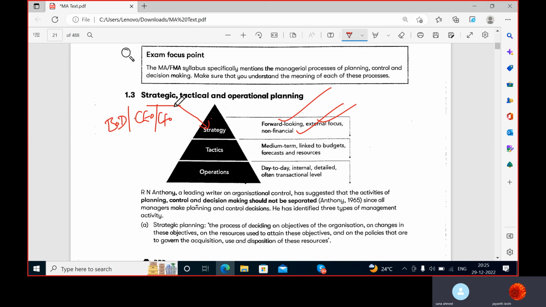Okay, sir. Then comes the turn of the tactical management. So tactical management is below the strategic management, or the tactical planning is underneath the strategic planning. Whereby the managers of the company. So I'm speaking about my management accountant or financial manager. See, CFO is chief financial officer. Under him, there is a financial manager. You understand the hierarchy?